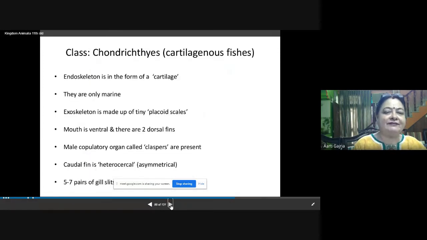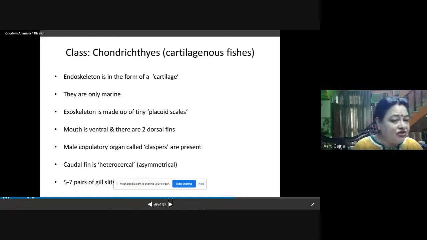Now, the first class we will do is Chondrichthyes. Chondrichthyes means the fishes which are having a cartilage endoskeleton. So the endoskeleton is in the form of cartilage. Endoskeleton means the skeleton which is present inside. They are only marine. Exoskeleton is made up of tiny placoid scales. Exoskeleton, in Chondrichthyes as well as in Osteichthyes, is present as dermal scales, but the scales are different in both the classes. In Chondrichthyes, the scales are placoid scales.